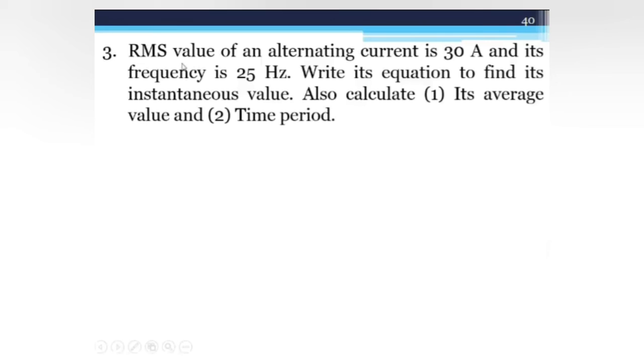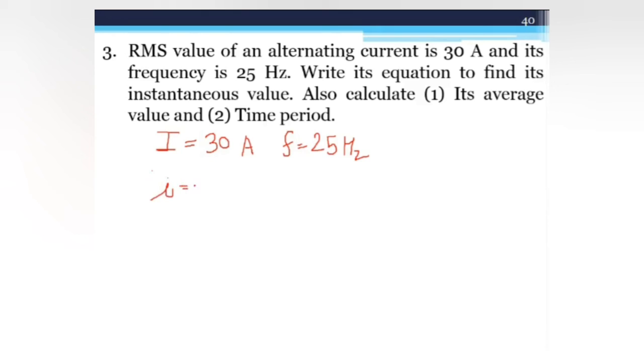Now the third example, the RMS value of an alternating current is 30 ampere. That means the I RMS, or I, is given as 30 ampere, when the frequency is 25 hertz. Find its equation for the instantaneous value.